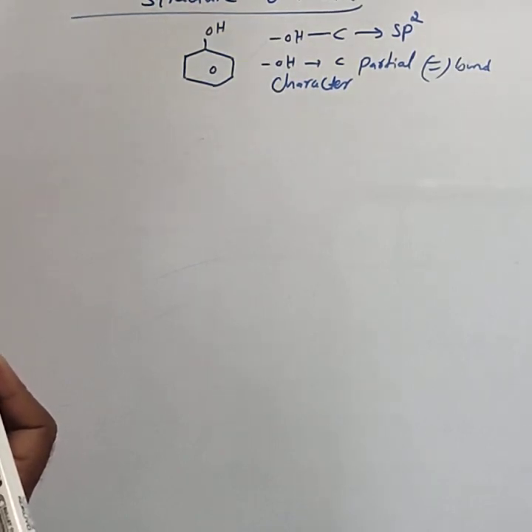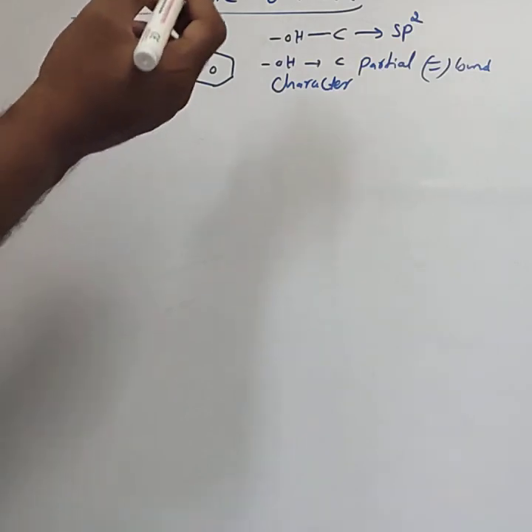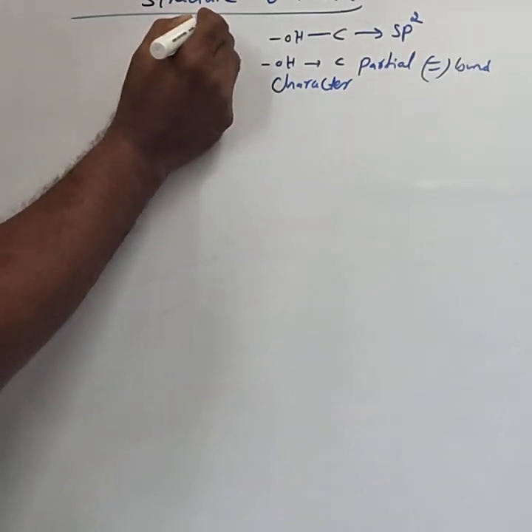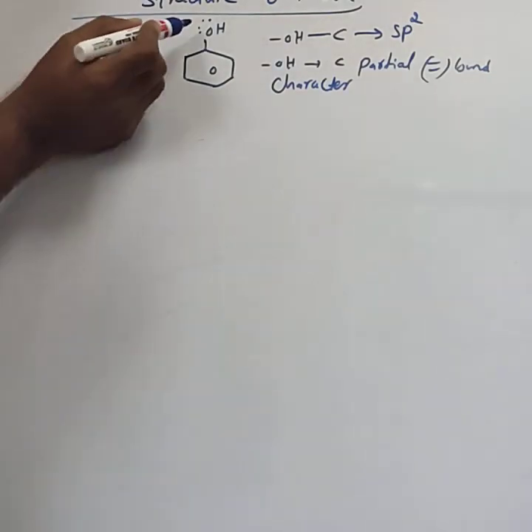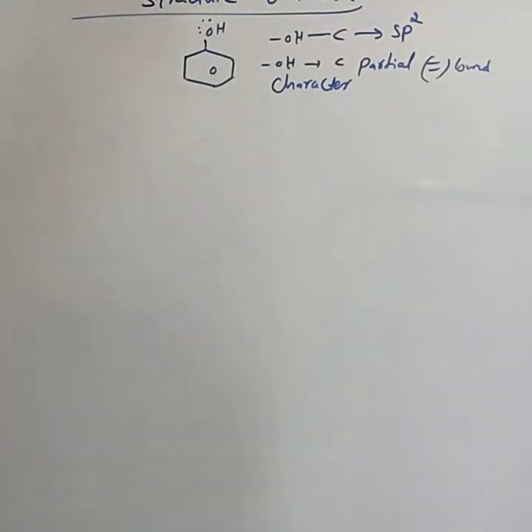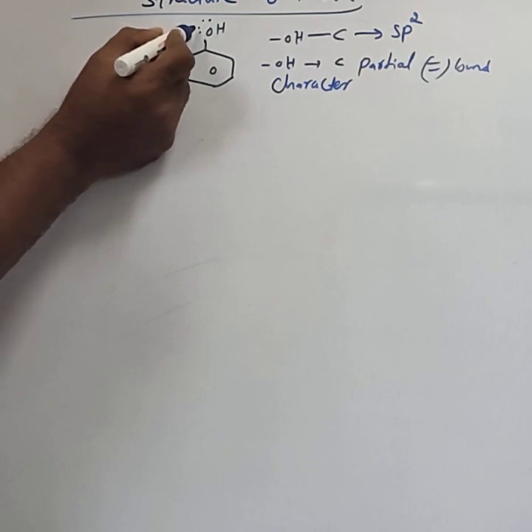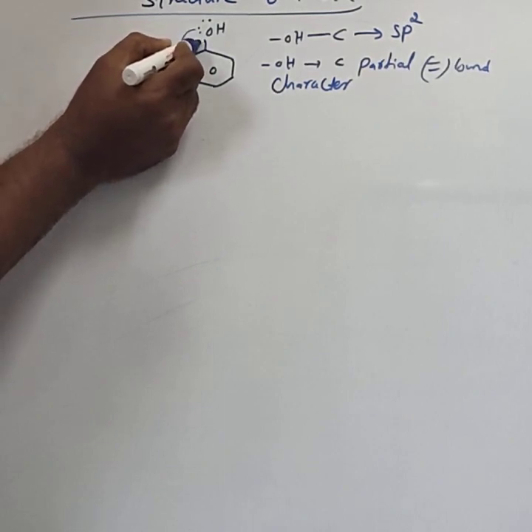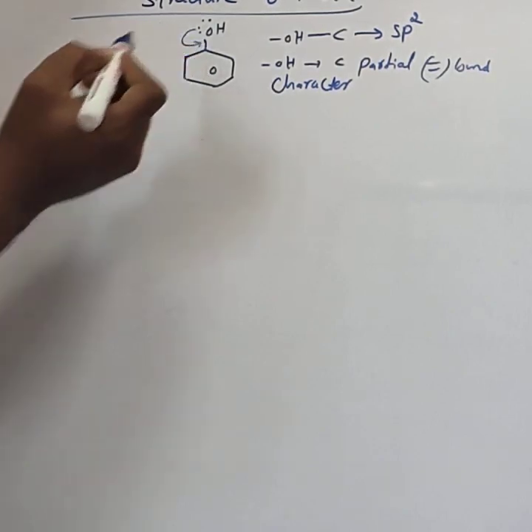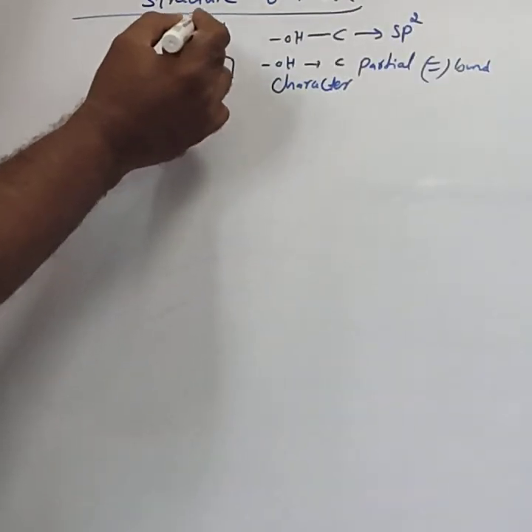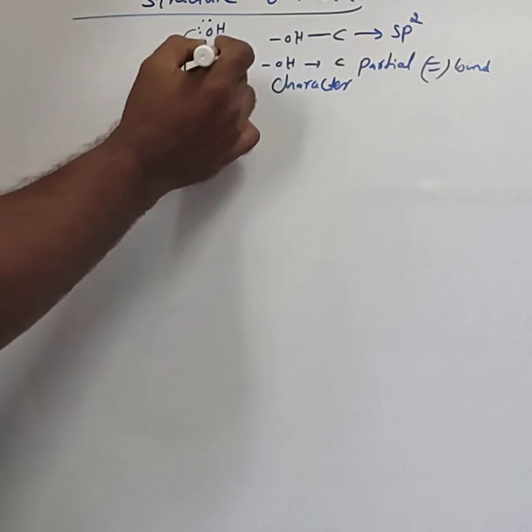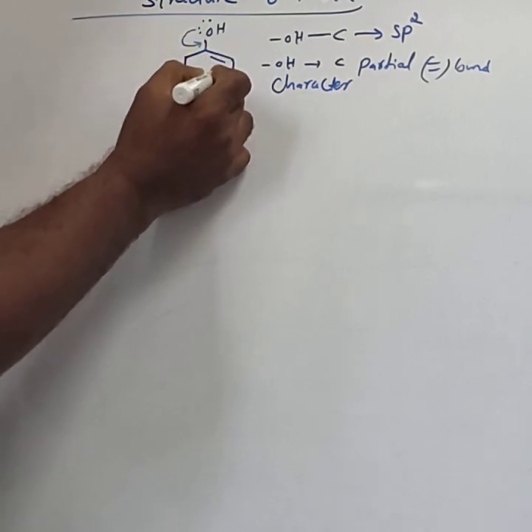Why does it acquire partial double bond character? The oxygen atom has two lone pairs of electrons. These lone pair electrons are in conjugation with the pi electrons of the benzene ring.